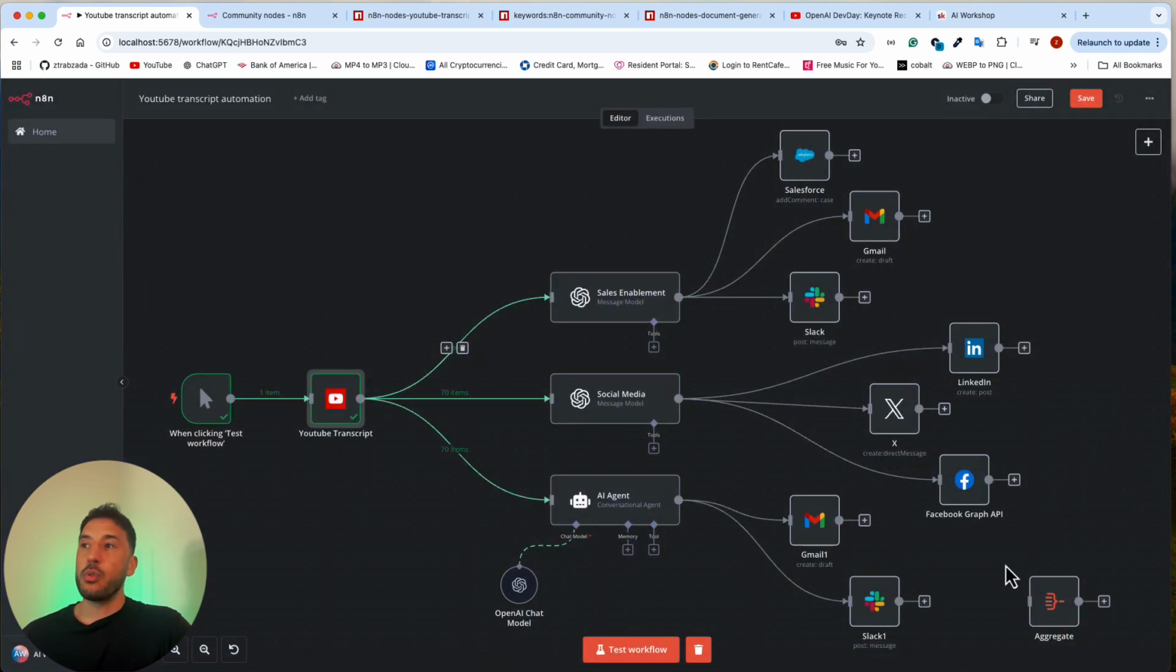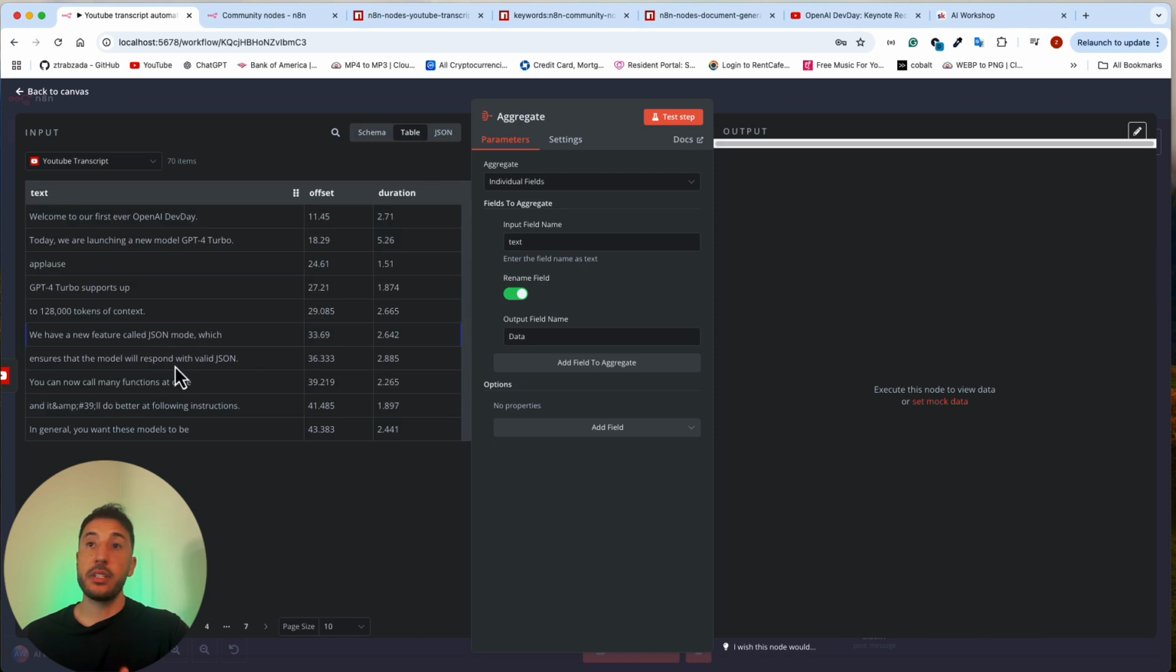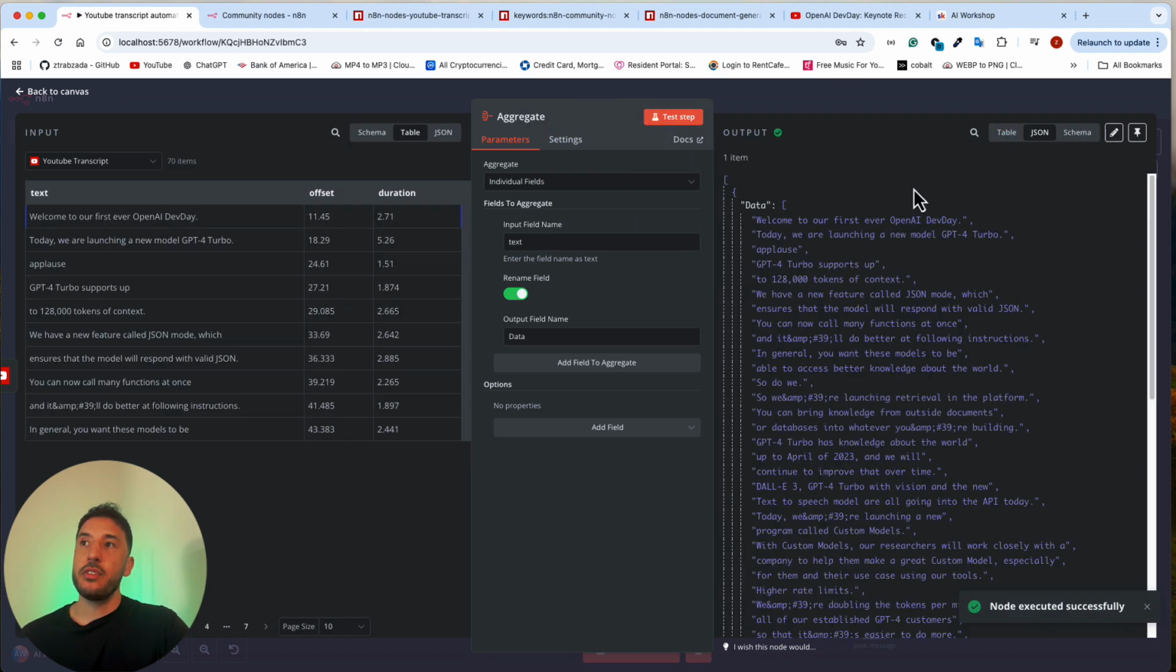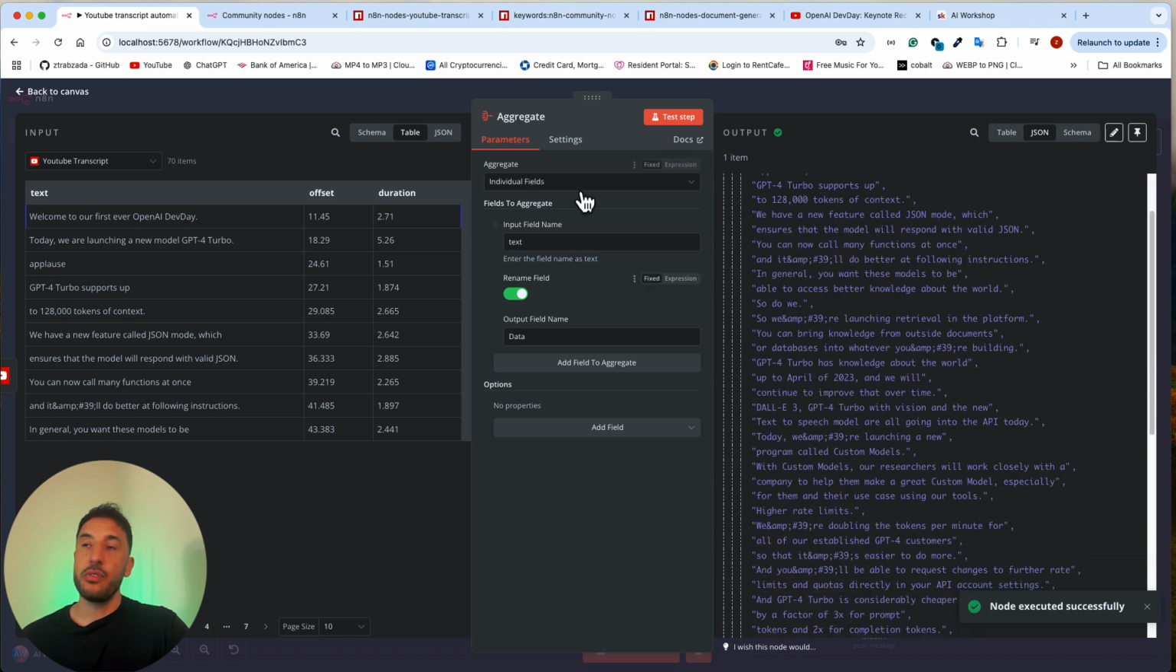So you can also add an aggregate node. For example, all this data is coming in here with the timestamps. So you can take this aggregate, let's say you only want to grab from a particular timeline. Then what you could do is put a set node and then use this aggregate node, where you'll be able to grab all of that and convert it into a nice little data using this aggregate node.